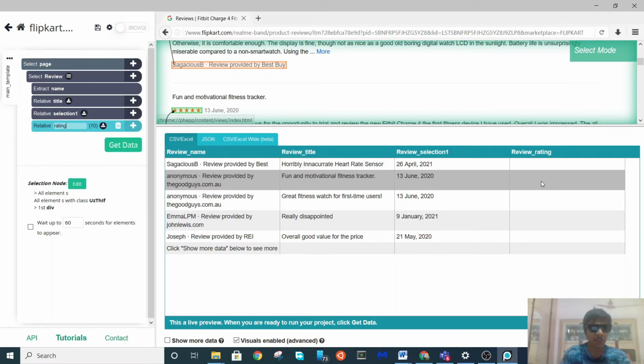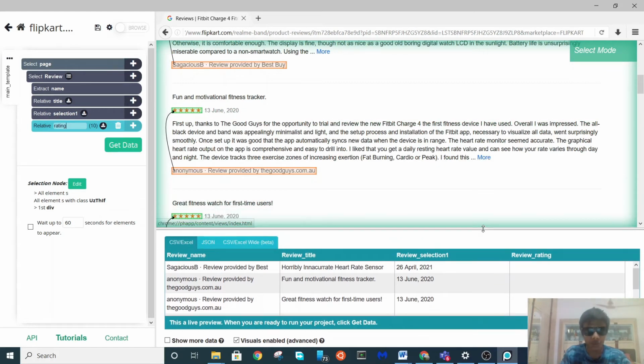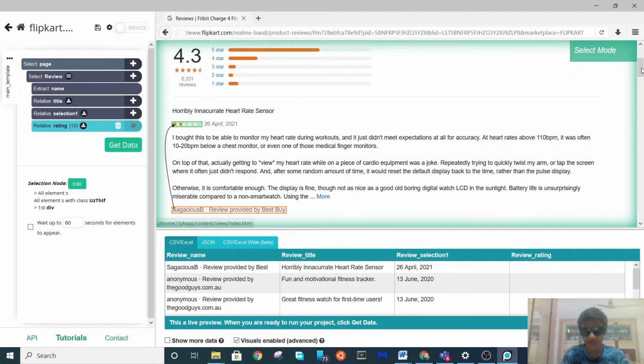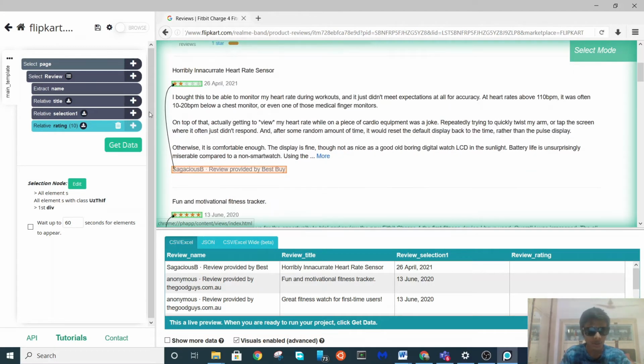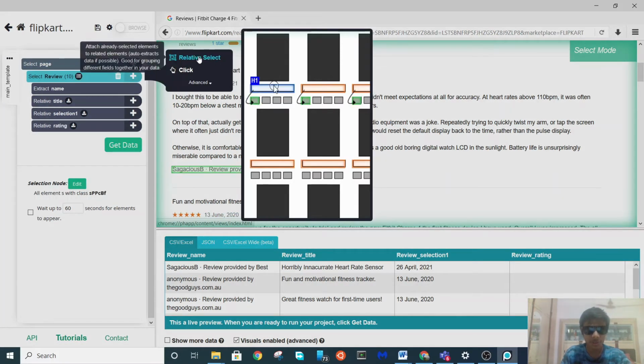And the second problem which I was talking about is in Flipkart only. Now, if you want to scrap the description, listen very carefully. Let me take a new column for the description.